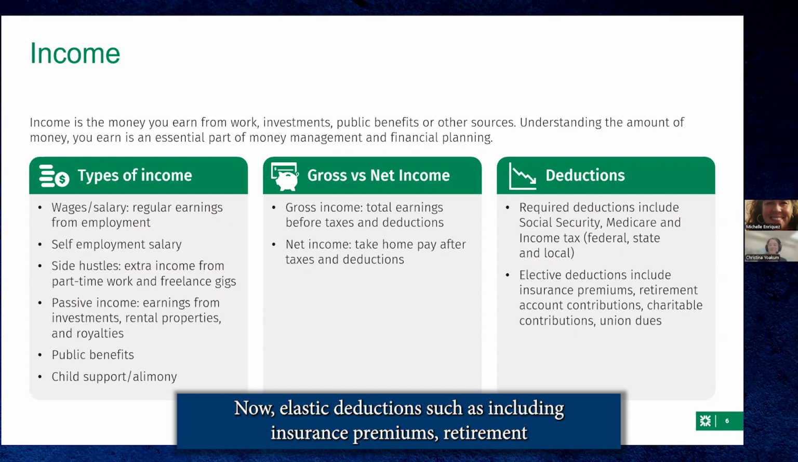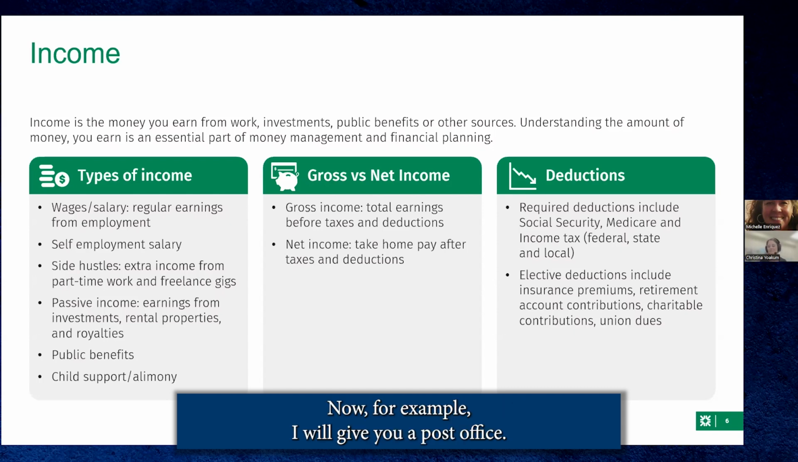Now, elective deductions include insurance premiums, retirement account contributions, charitable contributions, and union dues. For example, the post office does have a union and they tie closely with the union. If you join the union, you will be paying dues. So keep that in mind if you plan to work for an organization that supports unions.